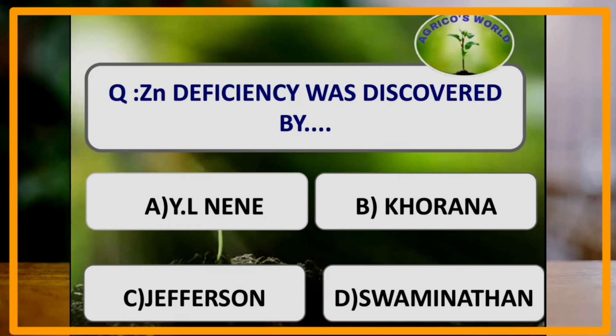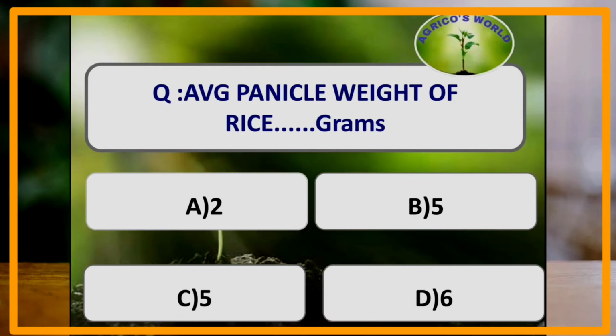Zinc deficiency was discovered by which of the following scientists? Zinc deficiency was discovered by the scientist Y.L. Nene at Pantnagar, and zinc deficiency can be corrected by the application of zinc sulfate.